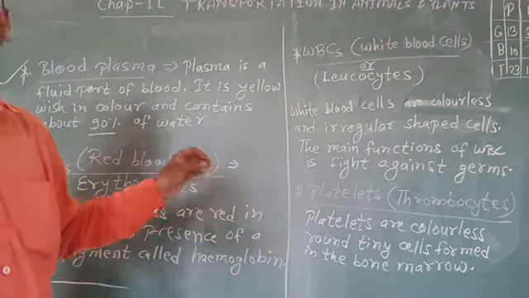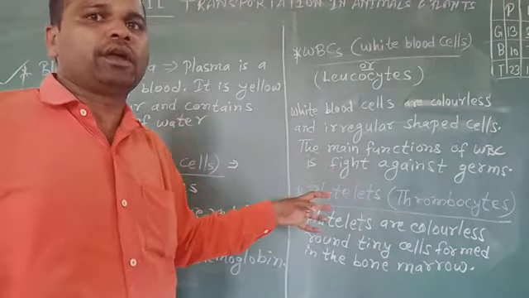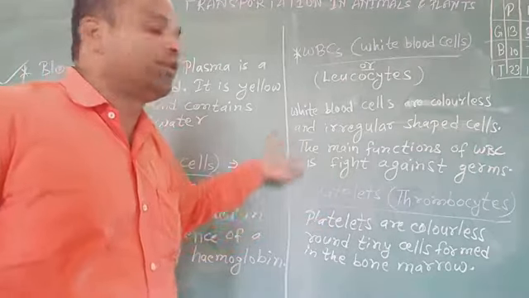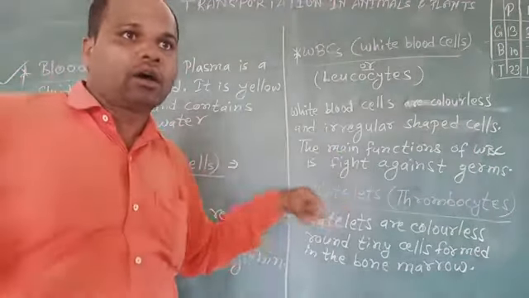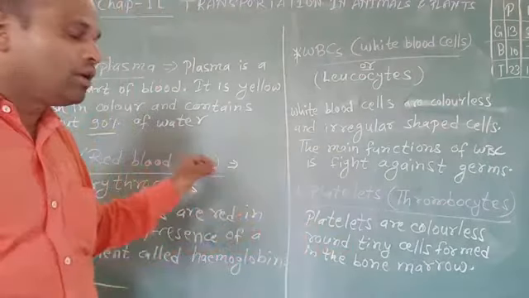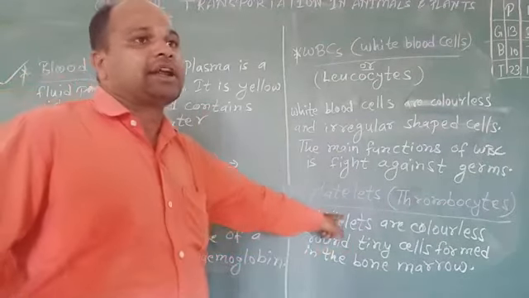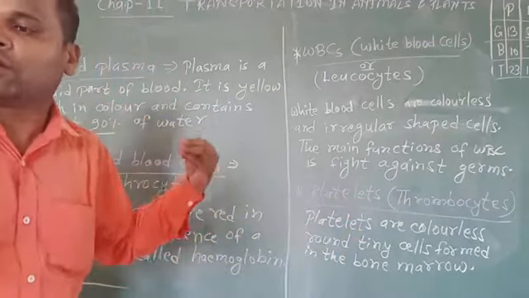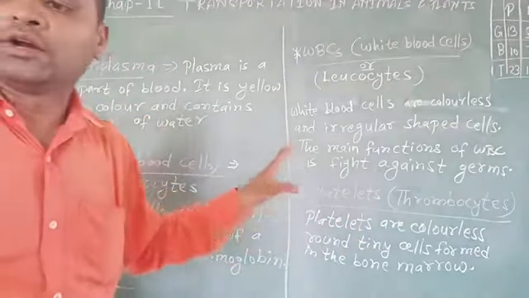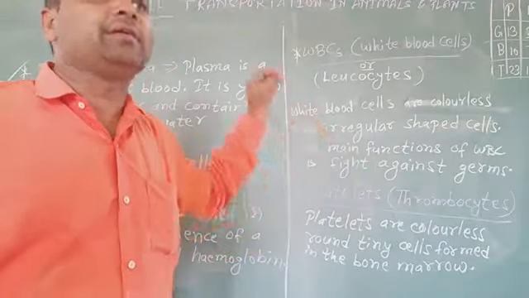In an injury, the blood flows out, so there is blood clotting. With the help of platelets, the blood clot is formed due to the presence of platelets in blood.